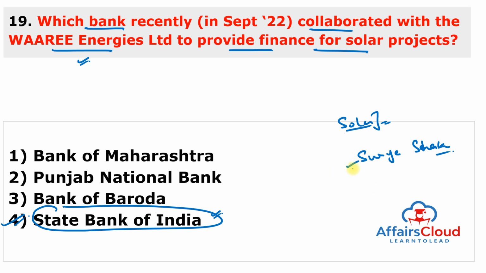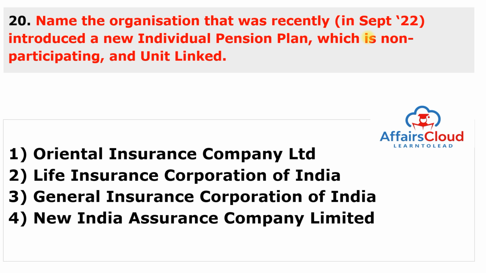And through the Surya Shakti Solar Fund Scheme, VARE aims to use a credit line worth rupees 500 crores and offer loan applicants a digital platform to seamlessly finance solar projects. So in simple words, solar projects will be established by VARE Energy and the finance will be provided by State Bank of India. Moving to next question.